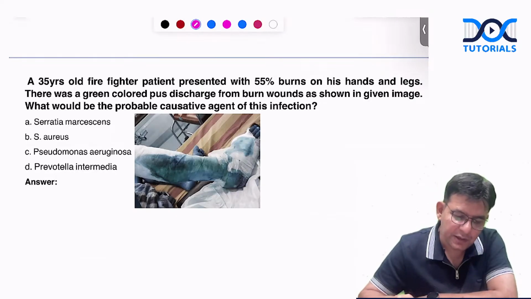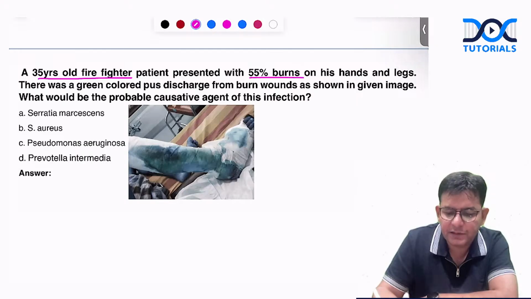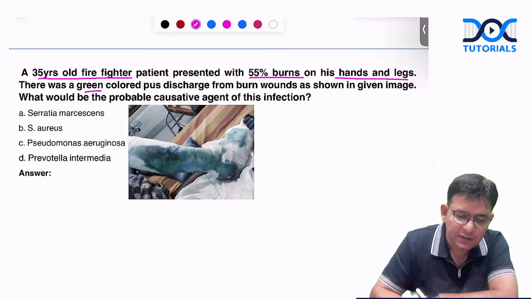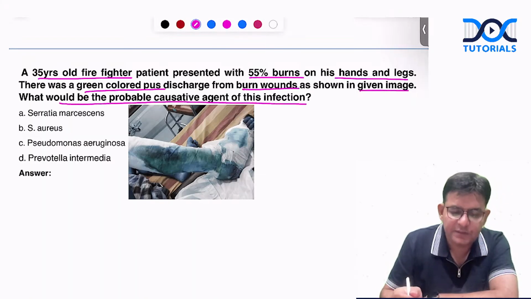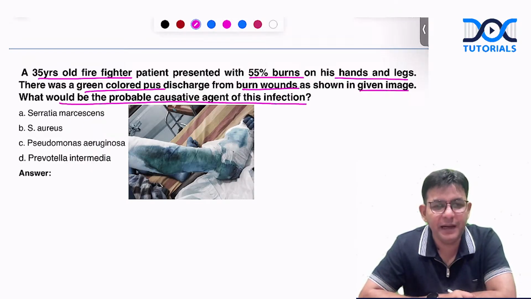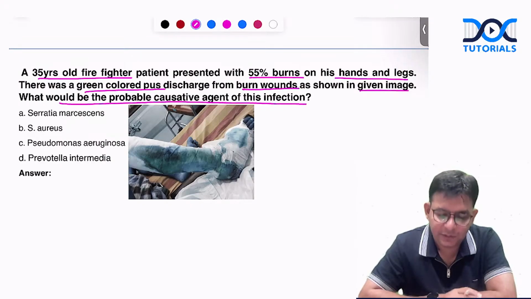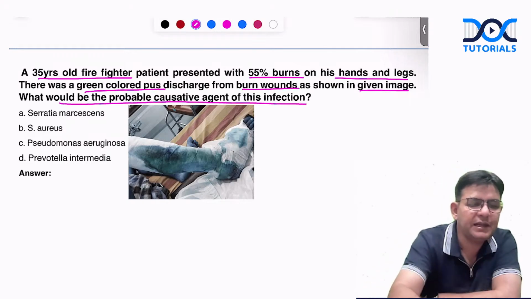Okay, guys. So now coming to this, a 35-year-old firefighter patient presented with 55% burns on his hands and legs. There was a green colored pus discharged from the burn wounds as shown in the given image. What would have been the probable causative agent of this particular one? The color of this, because of the PPT, has changed to something else, but actually it is green colored pus. So what should be the answer, guys? Can you tell what should be the answer of this particular condition?